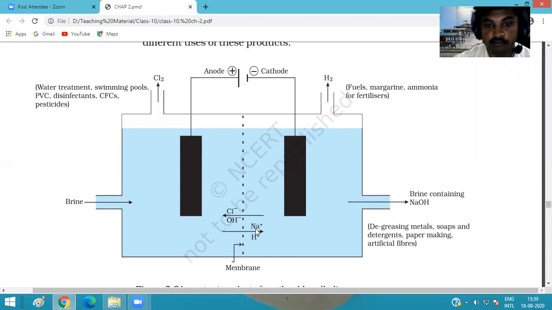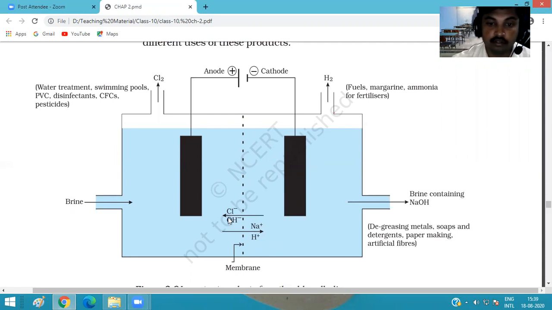And we always know that sodium, Na, is a positively charged element. So it moves to the oppositely charged electrode. The cathode is negatively charged and sodium is positively charged, so sodium always moves towards the cathode.